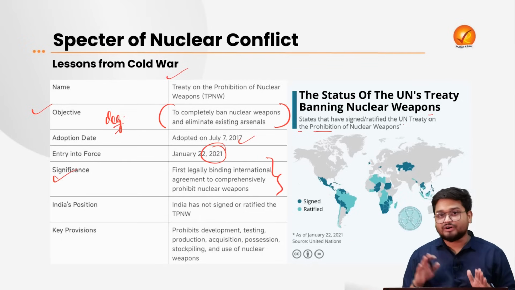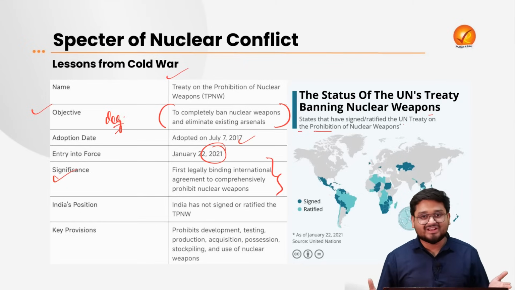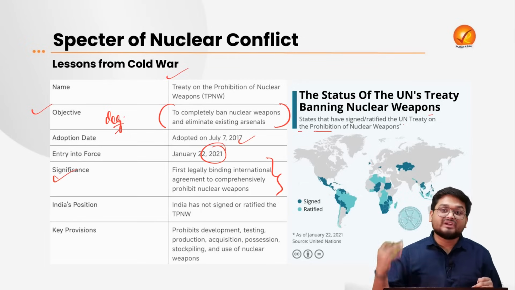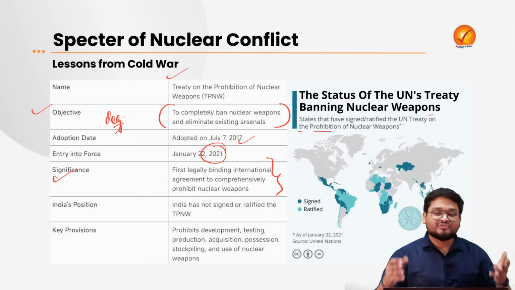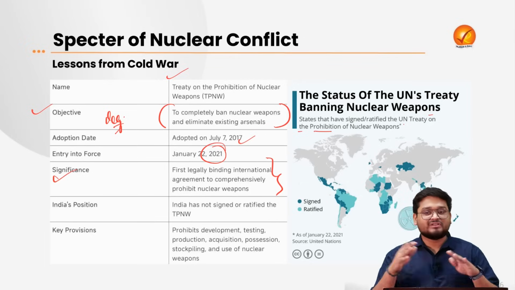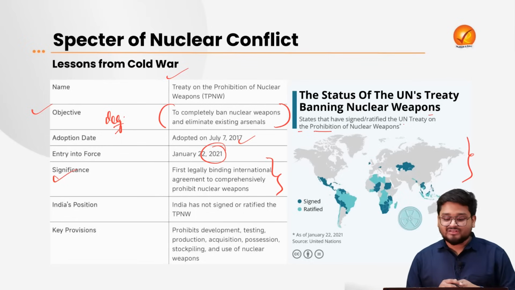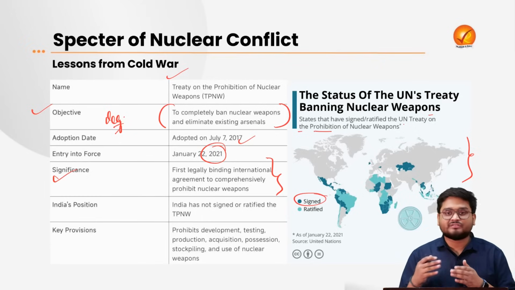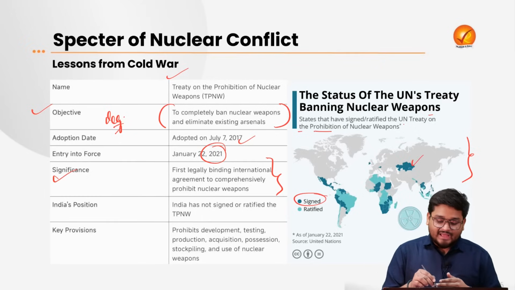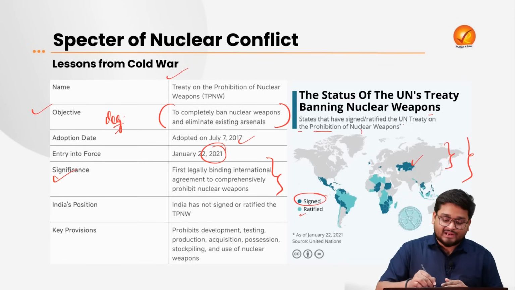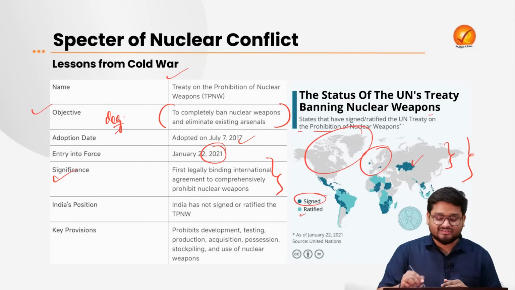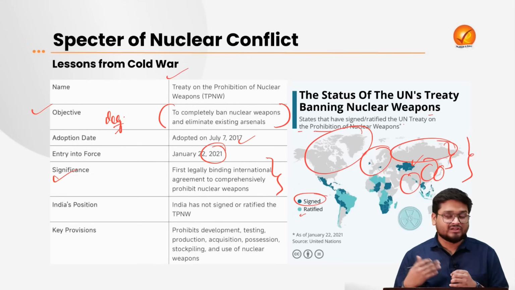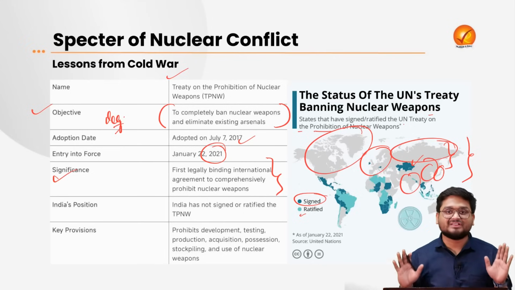But the main position we have to understand is that the main nuclear nations, such as the US, Russia, China, even India, did not sign it. And without these countries, we cannot even say that this treaty is a success. As we can see here, only the countries shown in dark blue have signed and ratified. But most of the world, most of the Western nations, even Russia, India, China, North Korea and all of the other nuclear nations, did not even sign it.